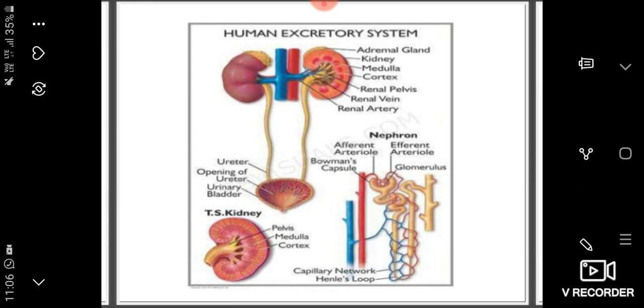Figure number 3. So you have to see that. This figure shows the structure of a nephron. You should see what the importance of the nephron is, and how these tiny working units work. So let us see about that.